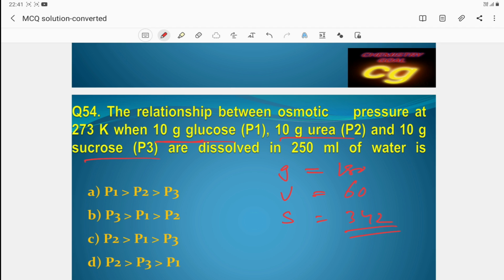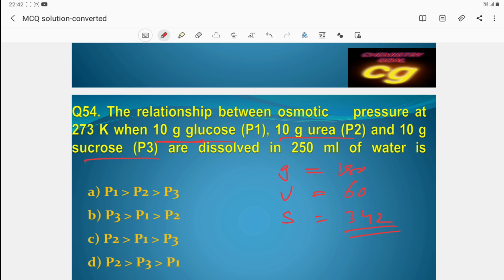Osmotic pressure depends upon the concentration. If concentration is more, then osmotic pressure will be more. Both have the same amount, but the molar mass of sucrose is very high, so the number of moles will be less.